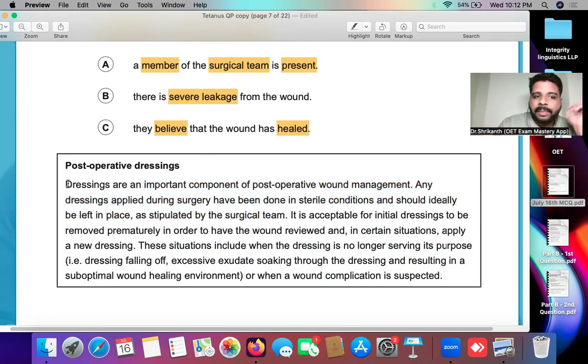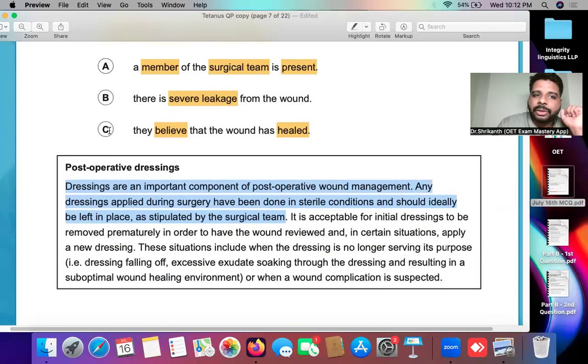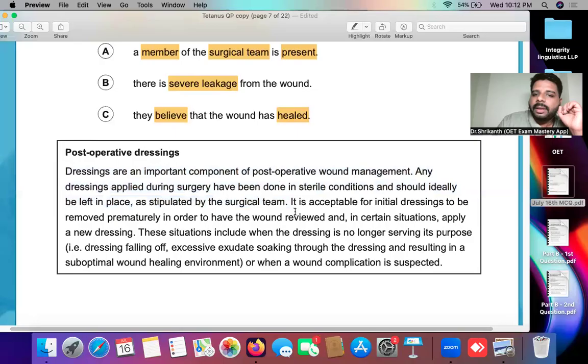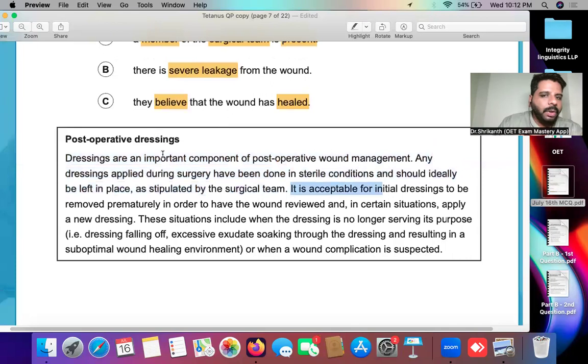Or even sometimes, in the first one or two sentences, there will be an incorrect answer option. So let's imagine that answer option C is a wrong answer option. And the first sentence itself, or the first two sentences, are clearly telling the opposite of answer option C. So before you have even started reading the third sentence, you have already eliminated one answer option. Now there is just a 50-50 chance. Now it is A or B. So you have so many advantages of reading the question first. That is why I always recommend you read the questions first and then the paragraph.